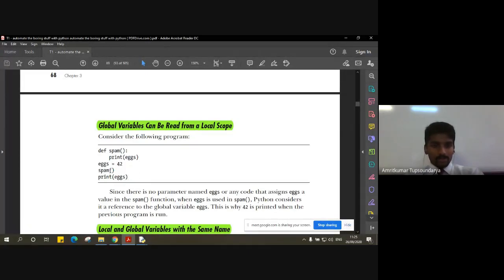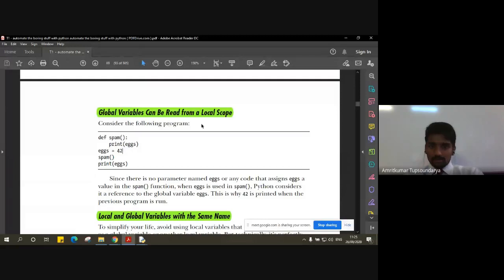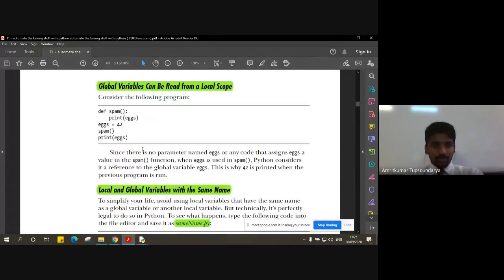There is no parameter x that we are passing inside the spam function, so it will not assign x a value in the spam function. When x is used in this particular function, Python will refer to the global variable, which we assigned as 42, and that's why 42 will be printed at the execution of the program. So accessing a global variable at a local scope is not a problem. Global variables can be accessed anywhere.